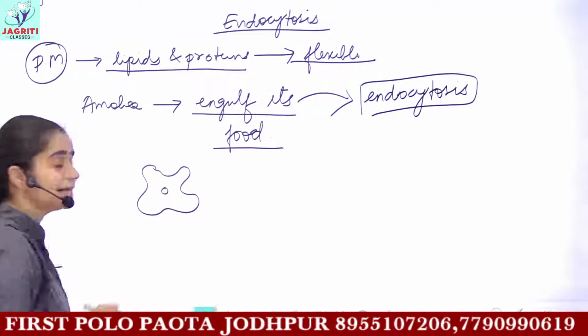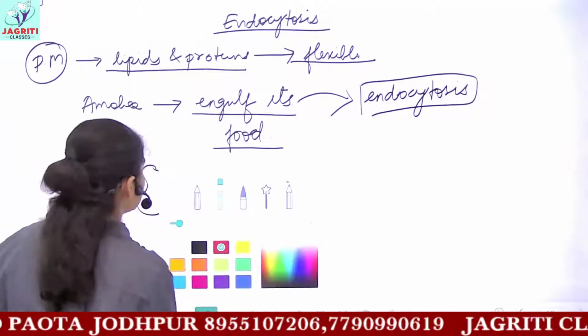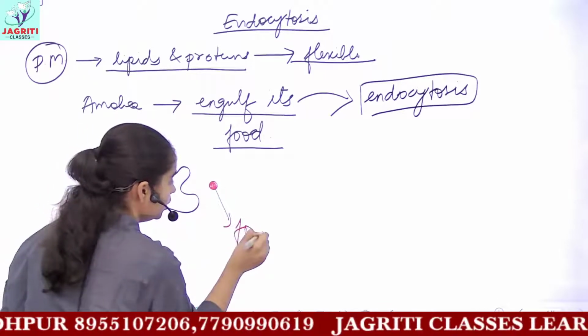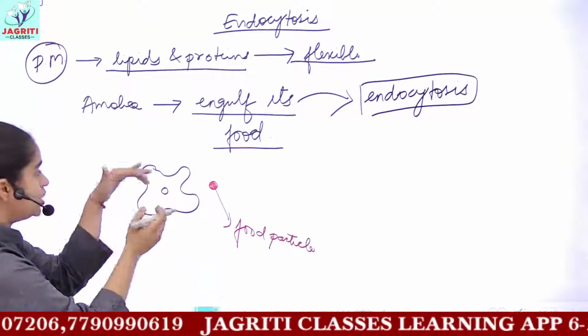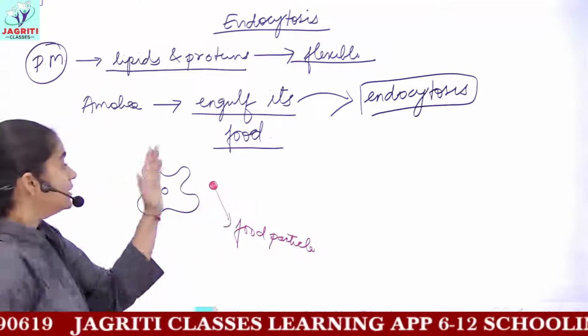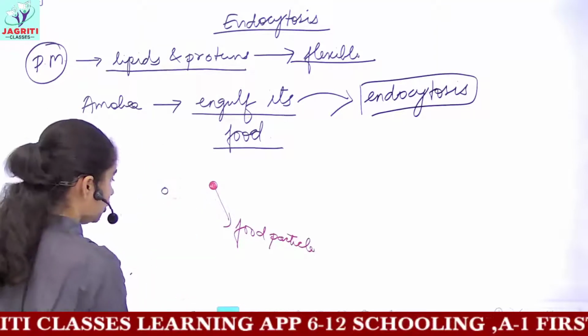Let's suppose this is your unicellular organism amoeba. Whenever it encounters a food particle in the nearby surroundings, this is your food particle. This amoeba, by changing its body shape, moves towards this food particle. Now what happens is that this amoeba forms a kind of pseudopodia.